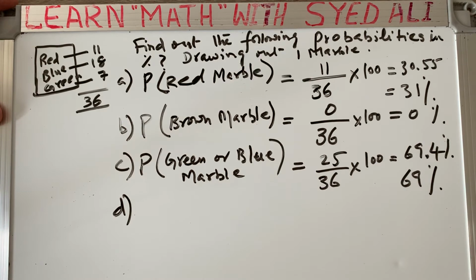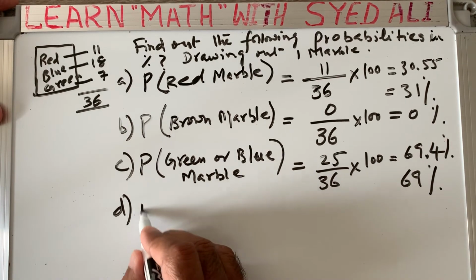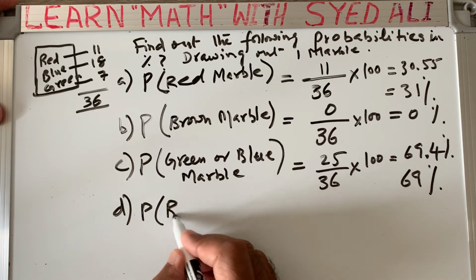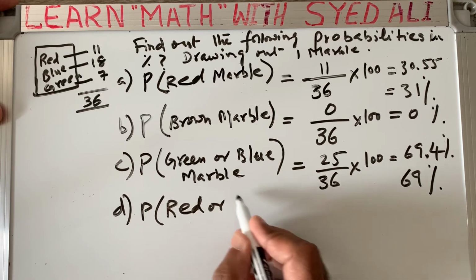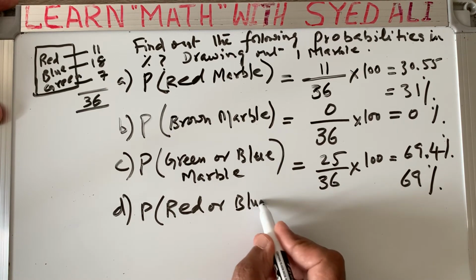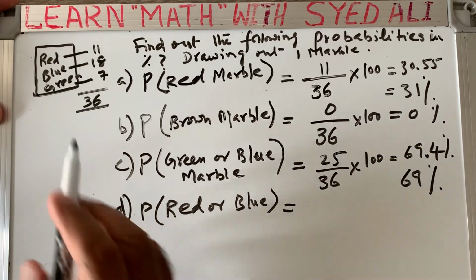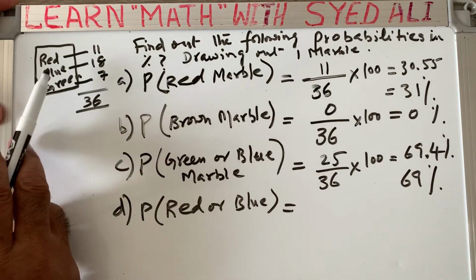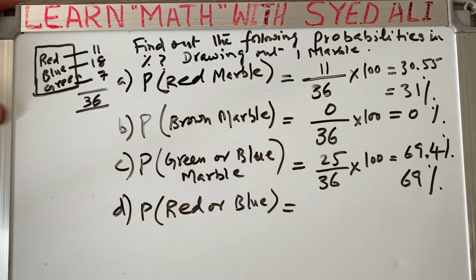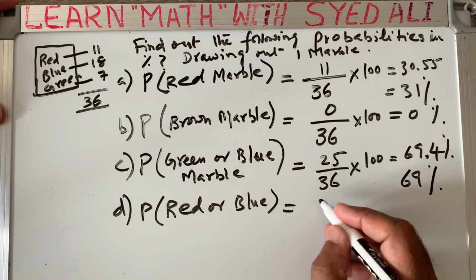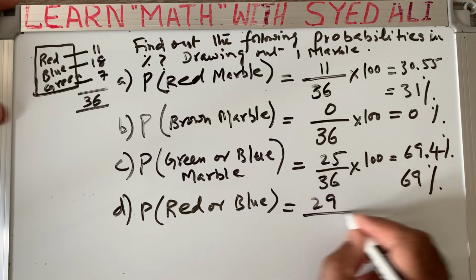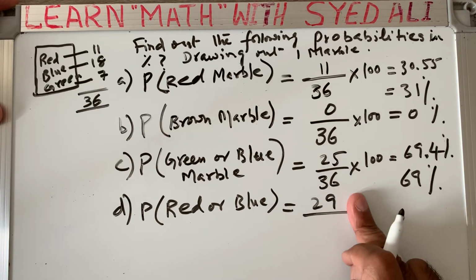Now the D part, probability of getting red or blue. How many red or blue are there? Red is 11, blue is 18, so 18 plus 11 is 29. 29 is the number of chances for the event to happen.